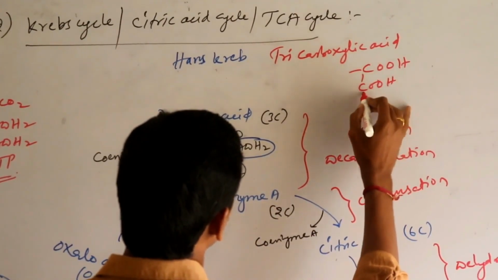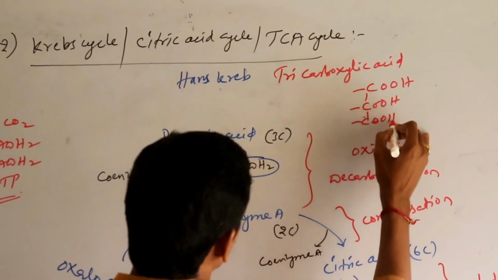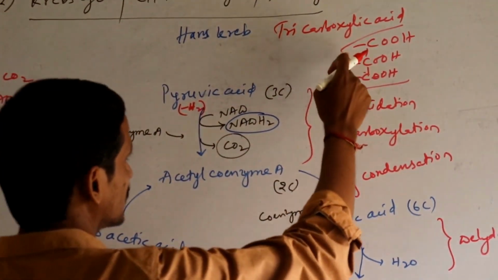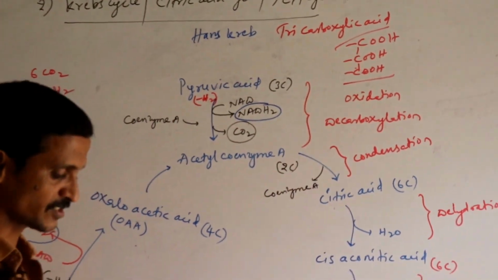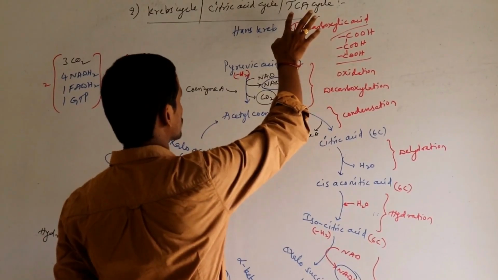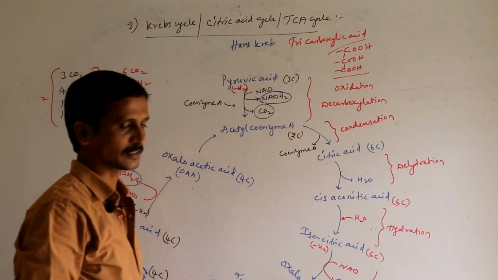Structurally, this particular citric acid possesses 3 carboxylic acids in its structure. So that's why this cycle is also called the tricarboxylic acid cycle.